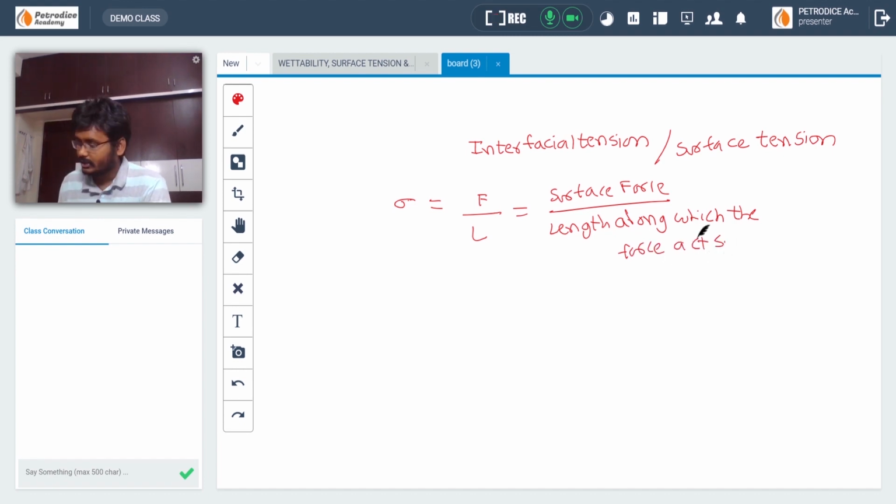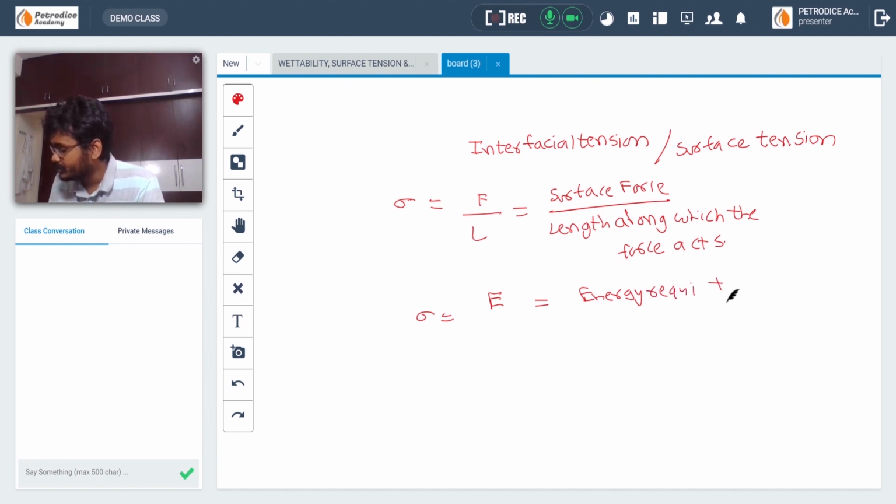Apart from that, sigma is also defined as, remember the second one is somewhat important also, E, the energy required to break droplets.